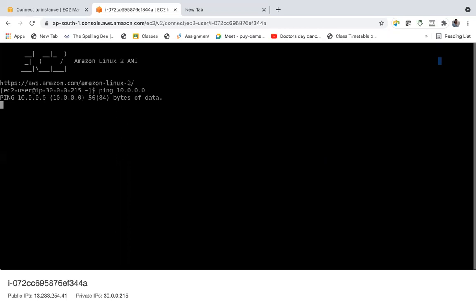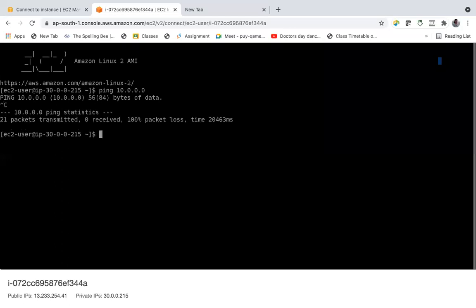So let's say close. Let us SSH into this private instance, which is in a different VPC. For that, I need the key pair.